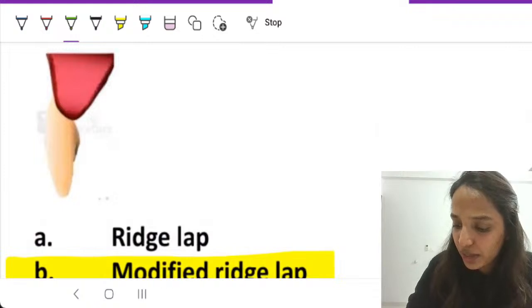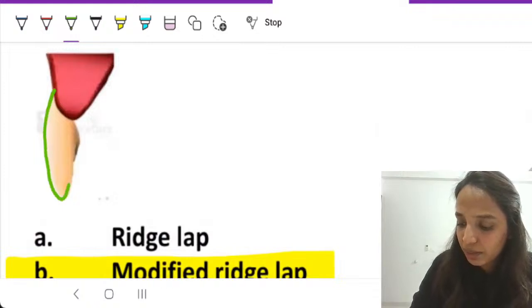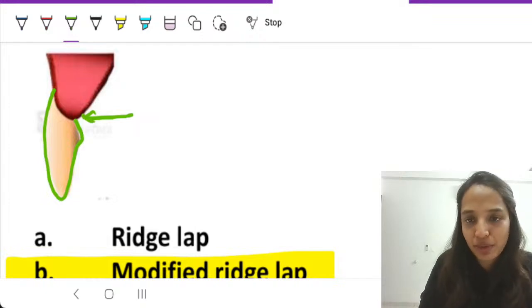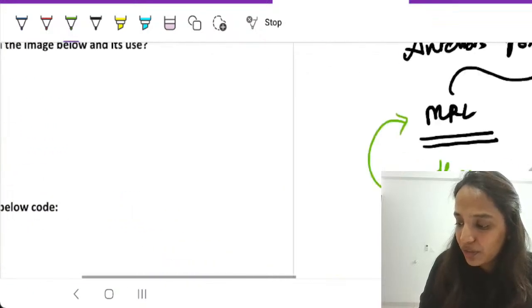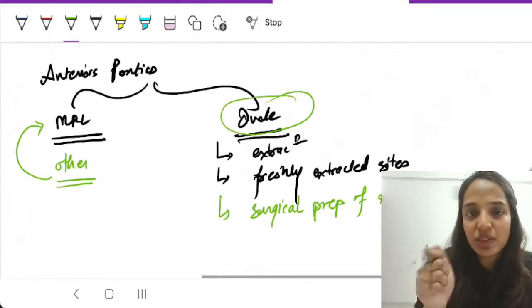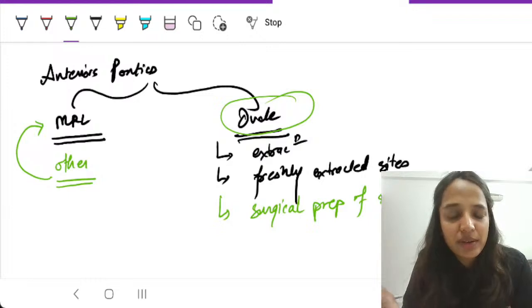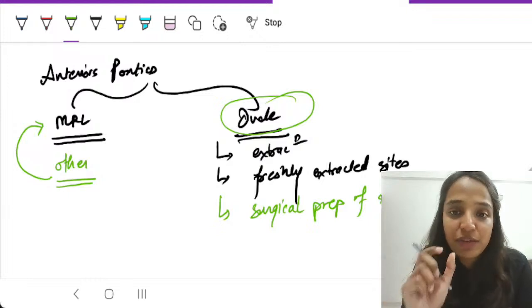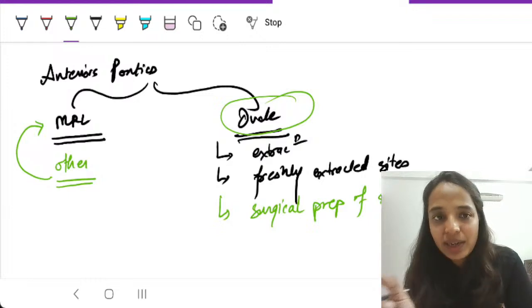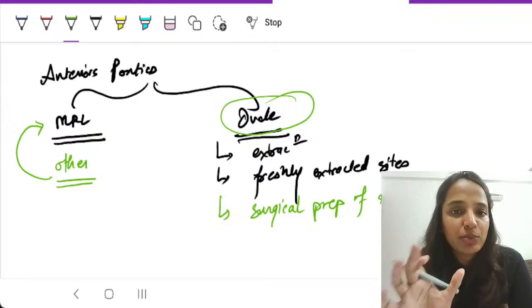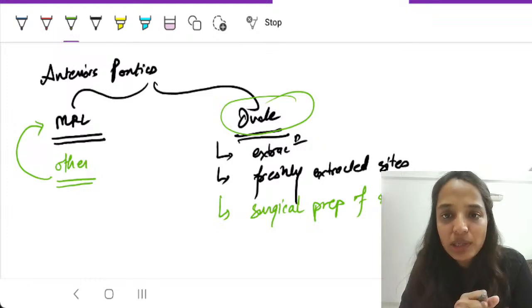It covers on the labial aspect like this, but it has a gap here through which you can clean it up on the lingual aspect. All of the cases that don't have any surgical site preparation, you will not be able to deliver ovate pontic. So there the confusion should not arise whether ovate is indicated or modified ridge lap. Modified ridge lap is going to be the indication there because you are not doing surgical site preparation. So that is the answer.